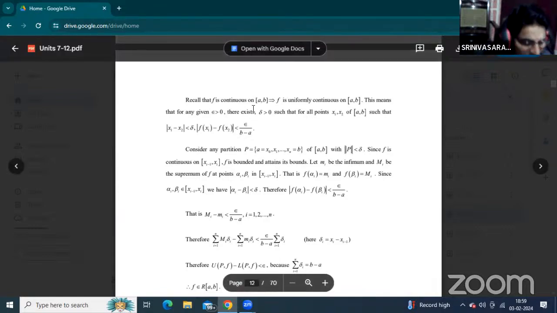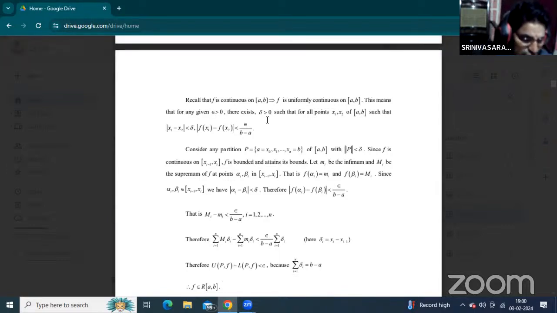So by the definition of uniformly continuous, for epsilon greater than 0 and delta greater than 0, we take any two elements x1 and x2 in between a and b. From the definition, mod x1 minus x2 is less than delta, on the x-axis, implies mod f of x1 minus f of x2 is less than epsilon by b minus a.